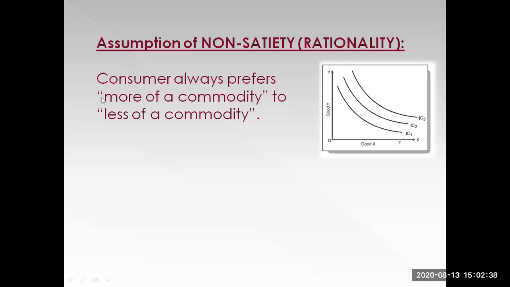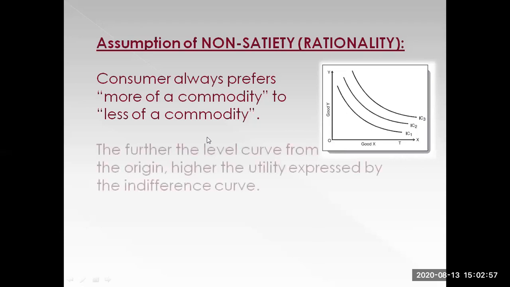He'll always, if he is given two separate bundles where, say, both bundles have an equal amount of good X, and on the other hand, one bundle has more of good Y compared to the other, then he'll always choose that bundle which gives him more of a commodity as compared to less of a commodity. So needless to say, the further the indifference curve from the origin, the higher the utility expressed by the indifference curve. So as I move in the northeast direction, the distance between the respective indifference curve and the origin increases.